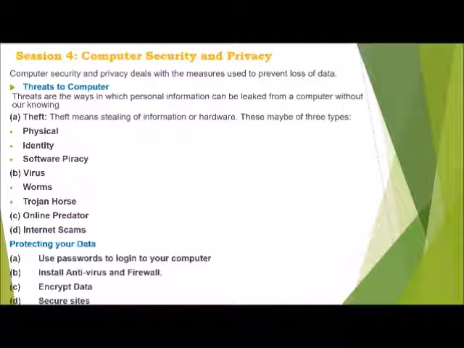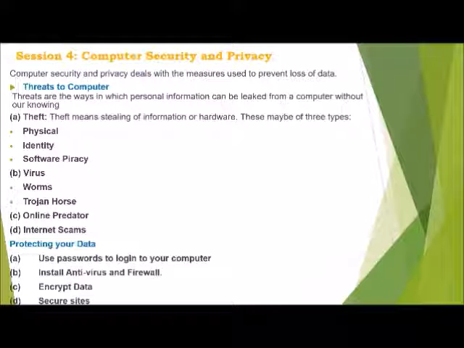So how can we protect our data and ourselves from all these threats? First of all, we should use passwords to log in to our computer. We should install antivirus softwares and firewalls. We should keep our data encrypted.